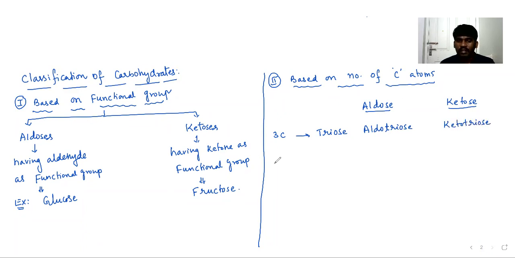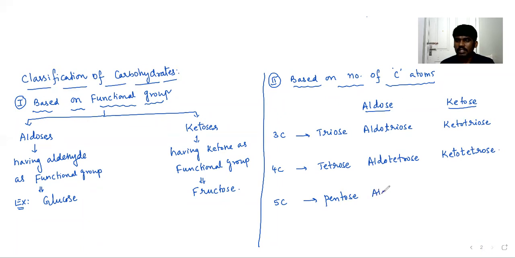If it has 4 carbon atoms, then it is called tetrose. The corresponding aldose is called aldotetrose, and the corresponding ketose is called ketotetrose. A 5 carbon carbohydrate is called pentose.